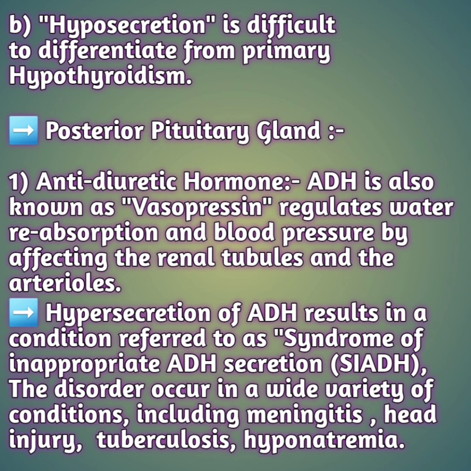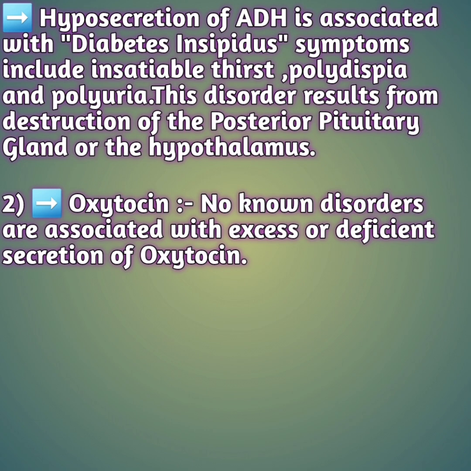Now hyposecretion. Hyposecretion of ADH is associated with diabetes insipidus. Symptoms include insatiable thirst, polydipsia and polyuria. This disorder results from the destruction of the posterior pituitary gland or the hypothalamus. So this is regarding your ADH hormone, which is from your posterior pituitary gland.